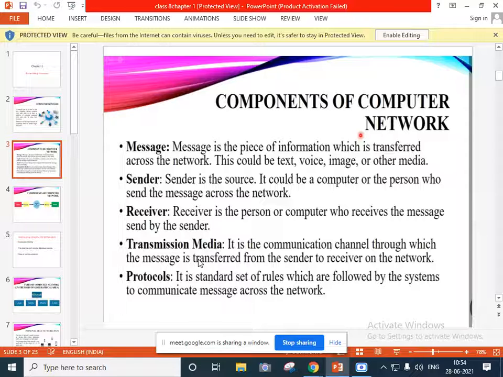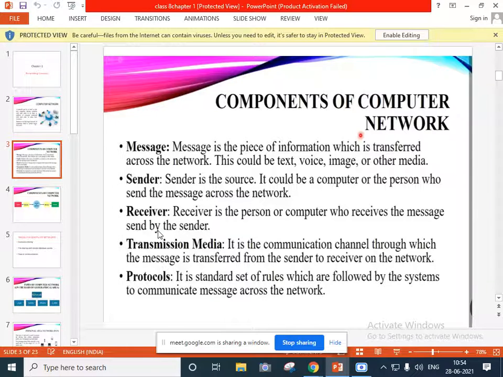Through which media I am communicating, that is called transmission media. Next comes protocols. To communicate or send message information, there are some rules, and those rules are your protocols. So these are the components of your computer networks: message, sender, receiver, transmission media and protocols.